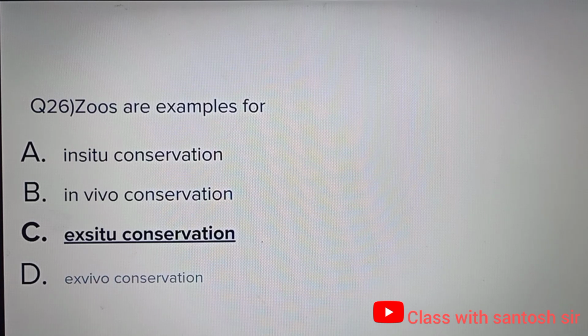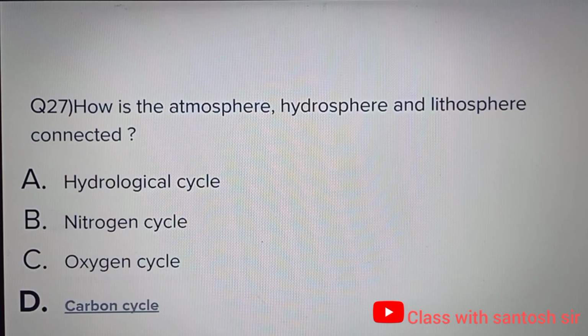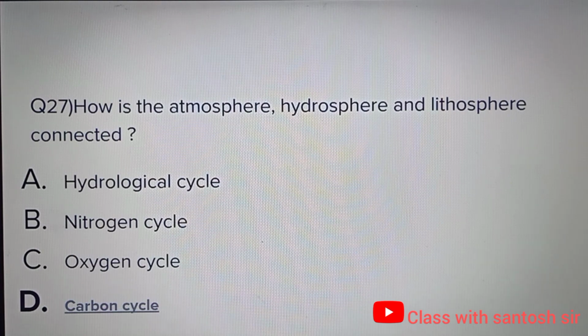And the correct answer is ex situ conservation, option C. Moving on, how is the atmosphere, hydrosphere and lithosphere connected? By hydrological cycle, nitrogen cycle, oxygen cycle, or carbon cycle? Correct answer is carbon cycle, option D.